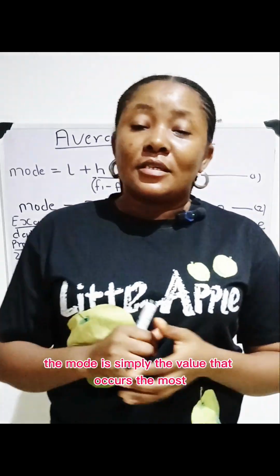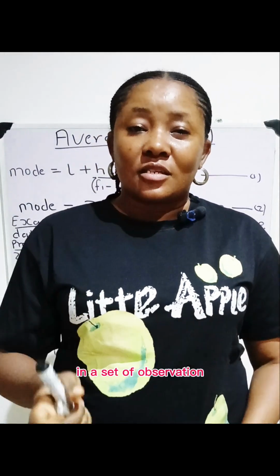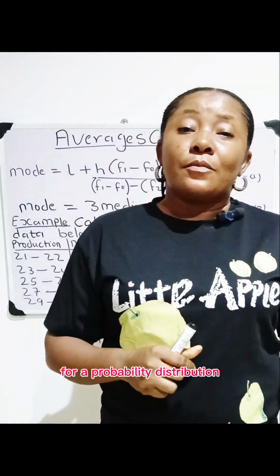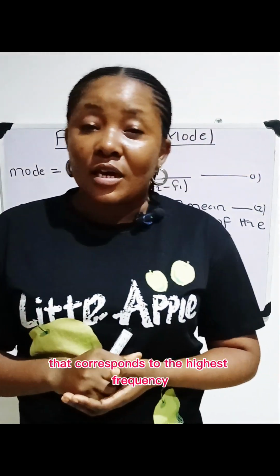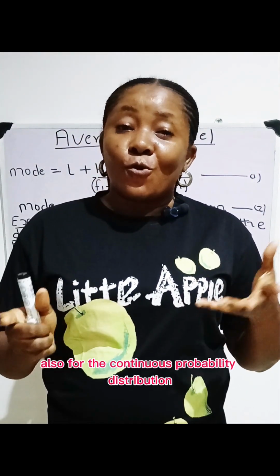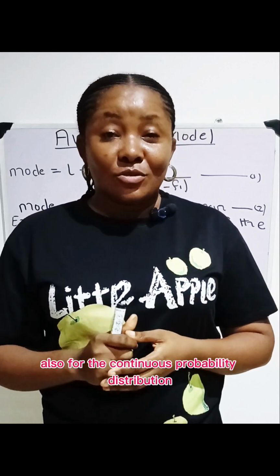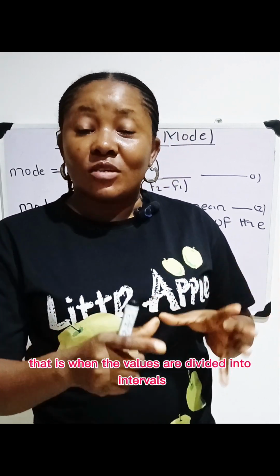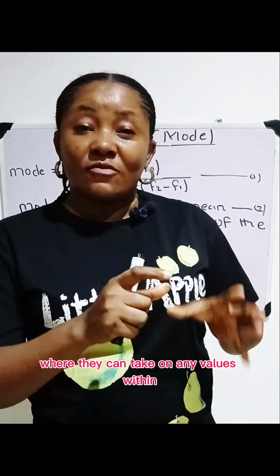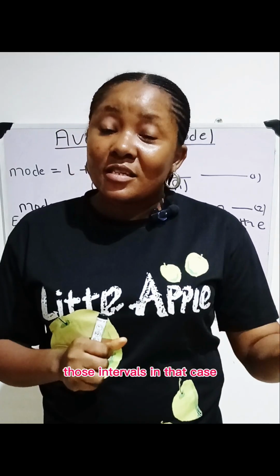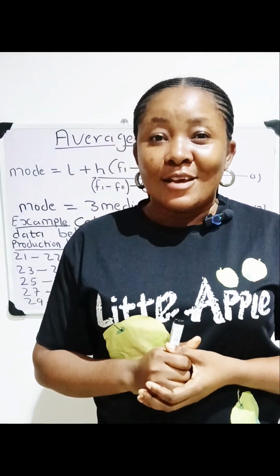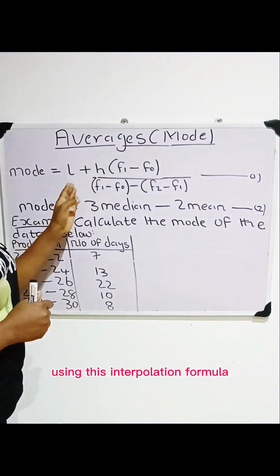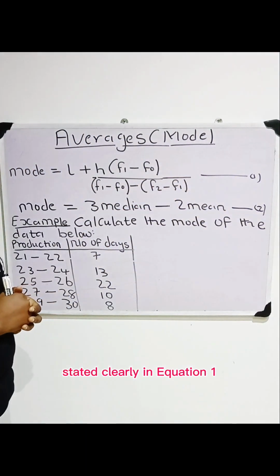The mode is simply the value that occurs the most in a set of observations. So for a probability distribution, the mode is simply the value of the variable that corresponds to the highest frequency. Also, for the continuous probability distribution, that is when the values are divided into intervals where they can take many values within those intervals, the mode is simply gotten from what is called the modal class, using this interpolation formula stated clearly in equation 1.